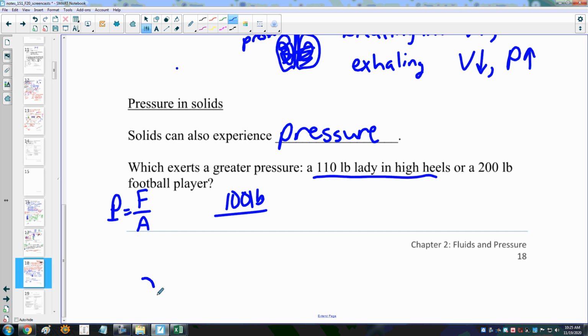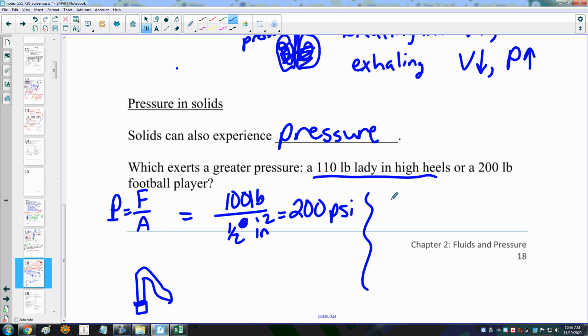And you've seen those shoes, right? They look like this, and they just have this tiny little spike on the bottom. Well, what if that is where all of the pressure is coming down? So this lady, for some reason, you've done something to her, I don't know what, and she comes along and jams her spike into your foot. Those things have about half a square inch of area. That is, if I look at the bottom of this spike right here, it's about a half inch square. And so that's going to give me 200 pounds per square inch, or 200 psi.